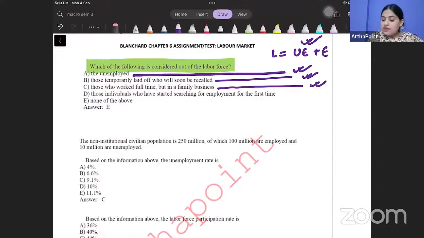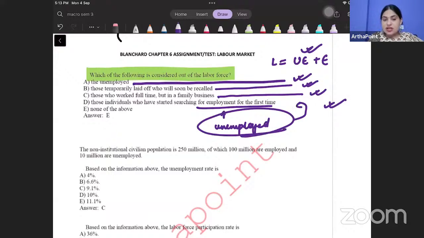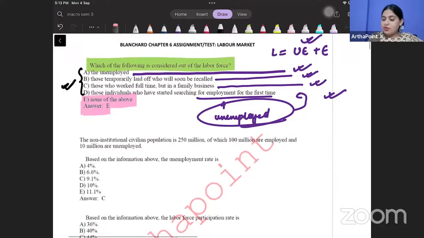Okay? Those individuals who have started searching for employment, people who are searching for employment, those people are part of the labor force. Currently they may be unemployed, but they are searching for employment, so they are part of the labor force. So this is also correct. So what is the incorrect answer? Which are the people who are out of the labor force? The correct answer is none of the above. Answer is E. All four of them are part of the labor force. Okay. Beta, come to the next question.